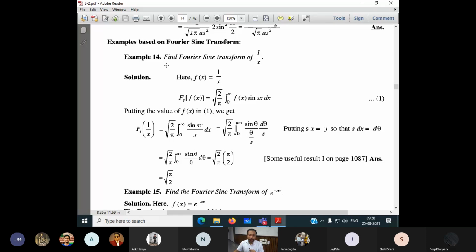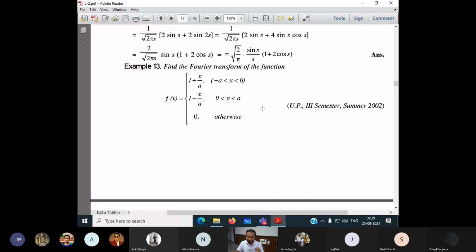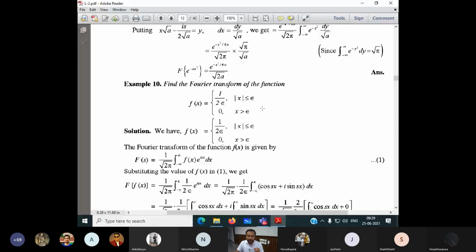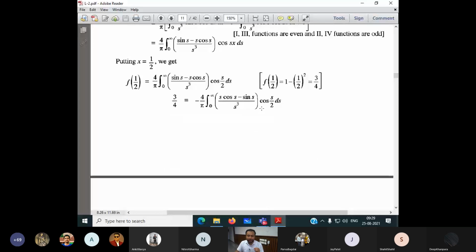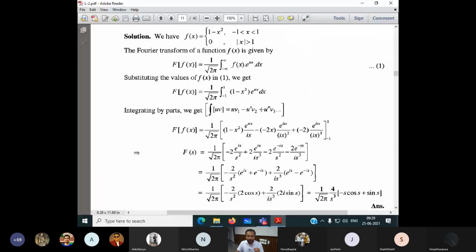Find the Fourier sine transform of this. You may wonder what the limit is. It is not necessary, because the Fourier sine transform is always from 0 to infinity. Look here in the formula. They assume that you know the limit here. If it is not given, I have to assume the general formula.